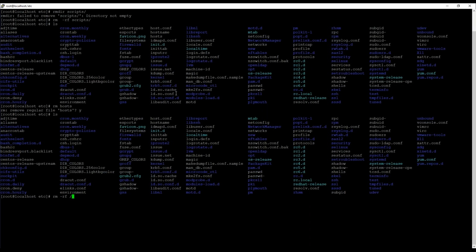If I'm not root, fortunately, you are not going to be able to use rm -rf and then slash. You need to pass the option --no-preserve-root. I hope you understand why I'm not going to show you how it works, because it is going to delete all the files and folders under the root directory, and that must be dangerous.